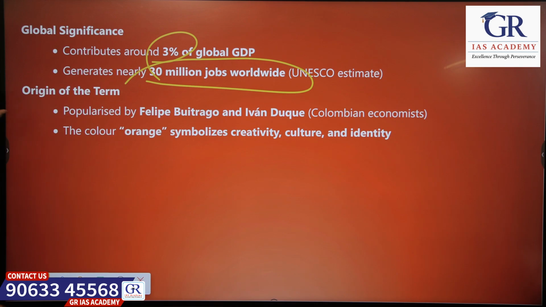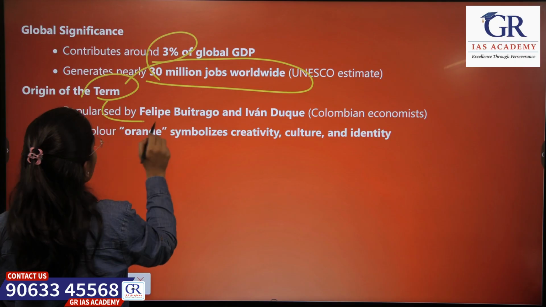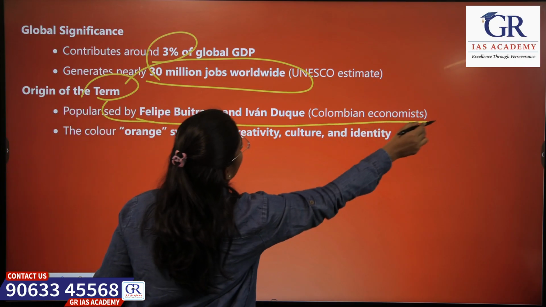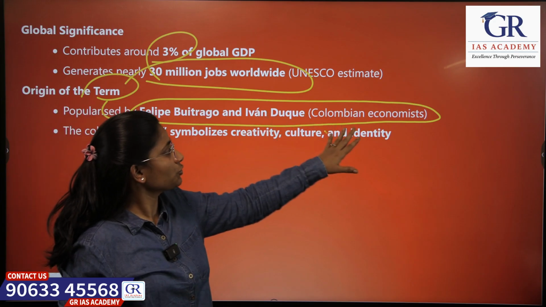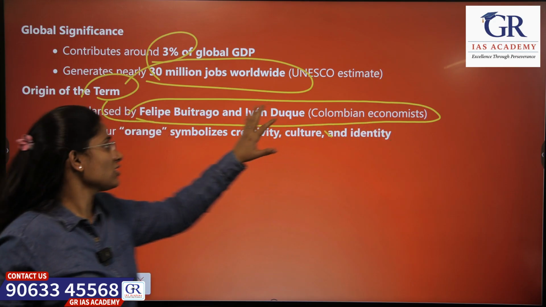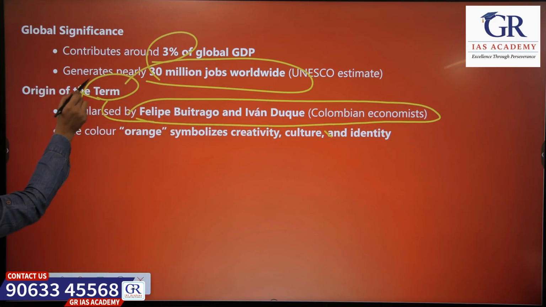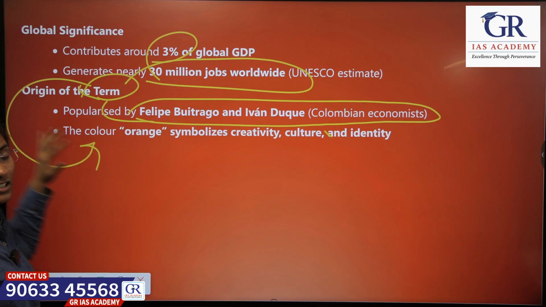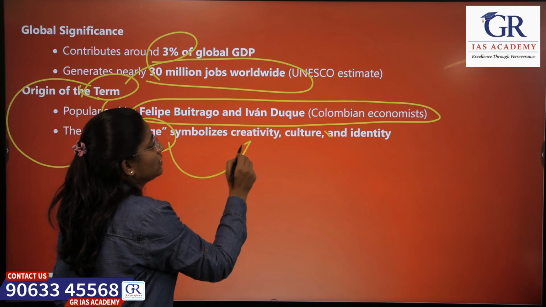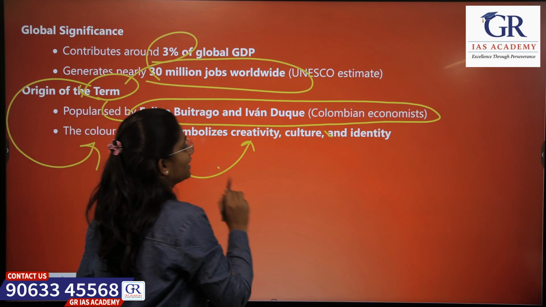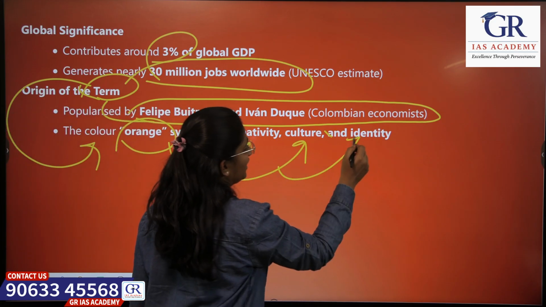And who coined this term? Who popularized this term? Philippe Buitrago and Ivan Duque, Colombian economists. Those people developed this term. And what the orange color signifies is creativity, culture and identity.